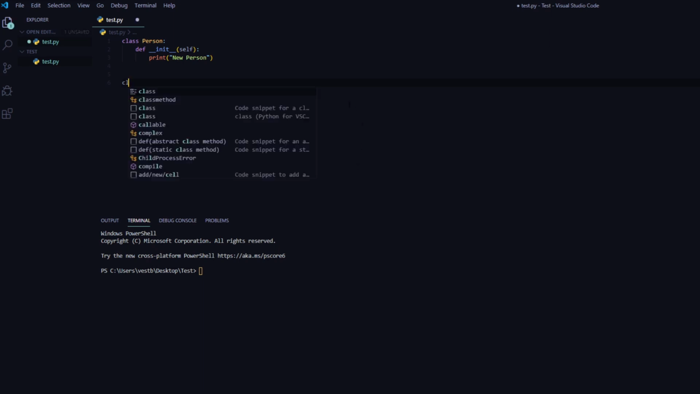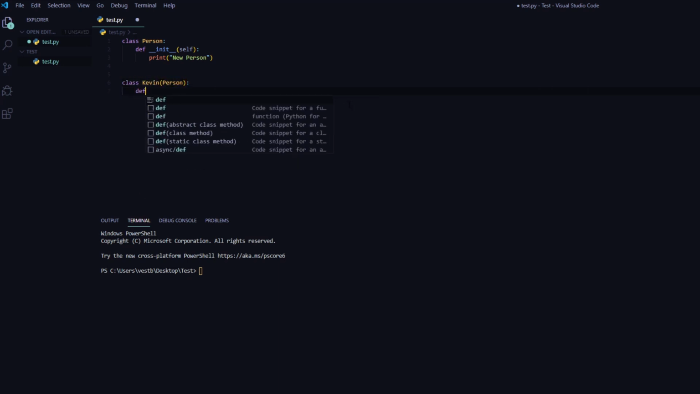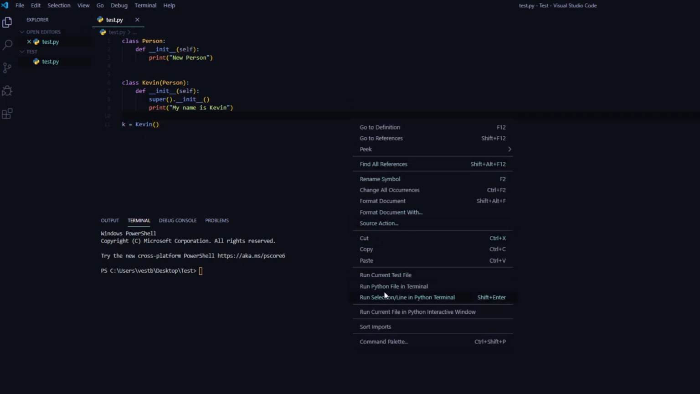We can also use inheritance, because that's one of the core concepts of object-oriented programming. So say I wanted a more specific class called Kevin. Inside these round brackets, I can say Person. That will mean I can use any of the methods and functions from the Person class. So what I write is super().__init__() to call this special init function. Now I have my Kevin class.